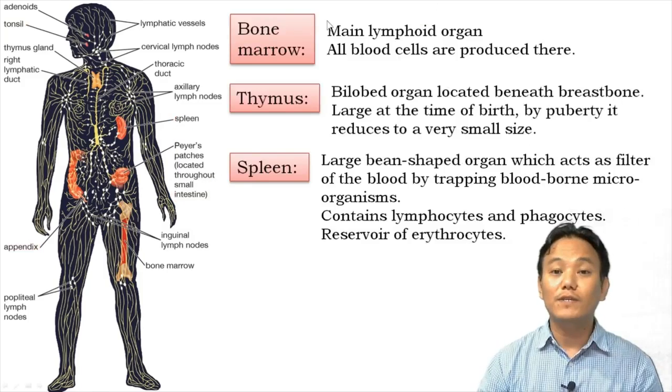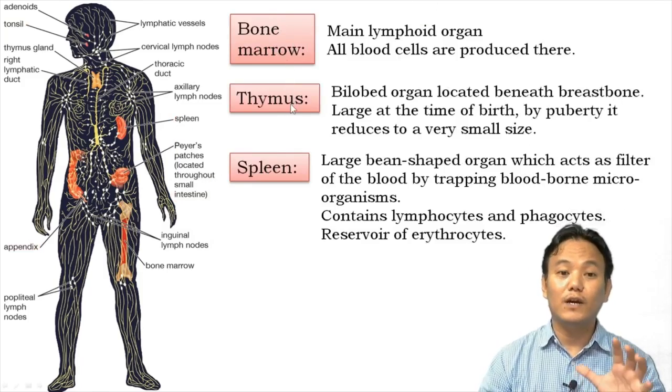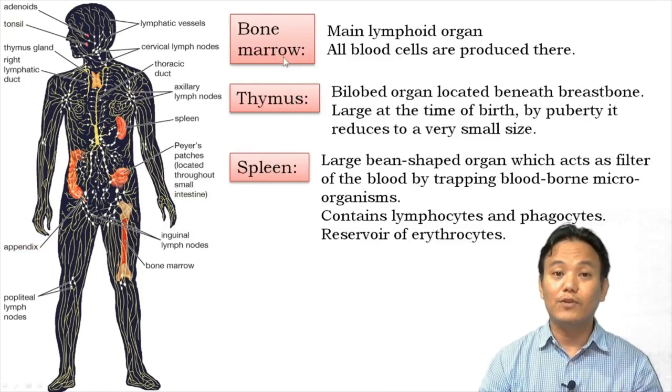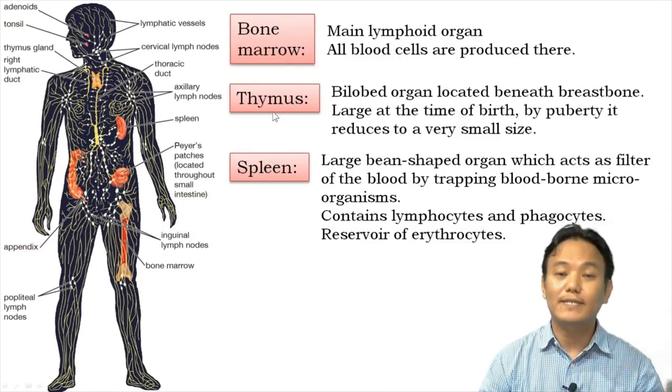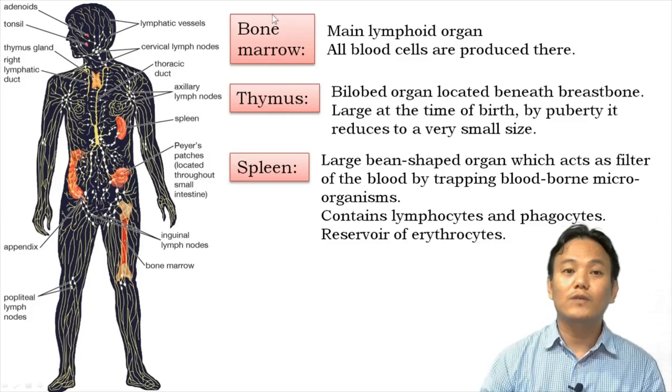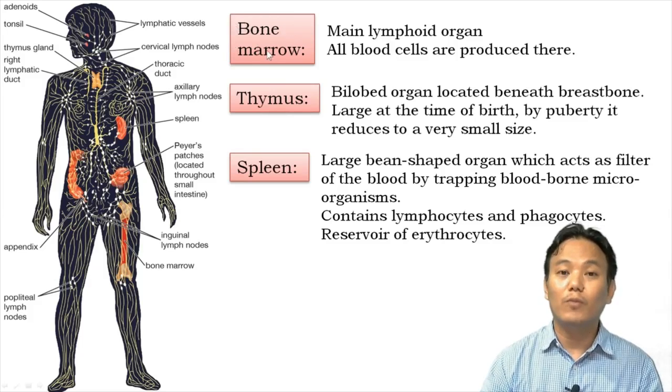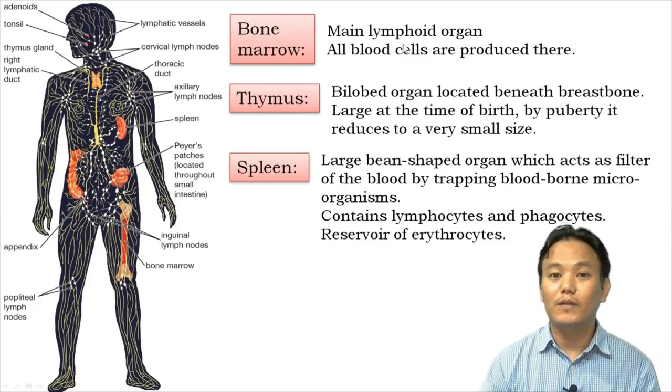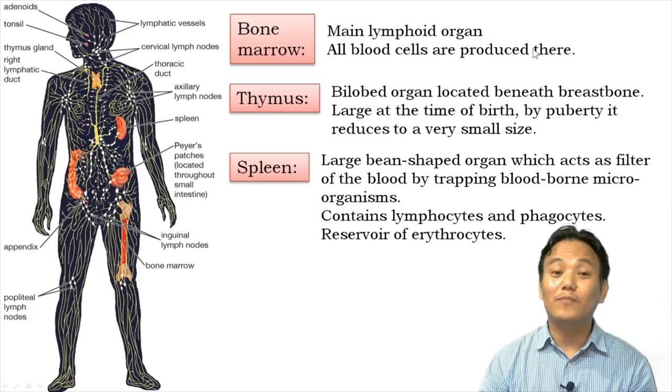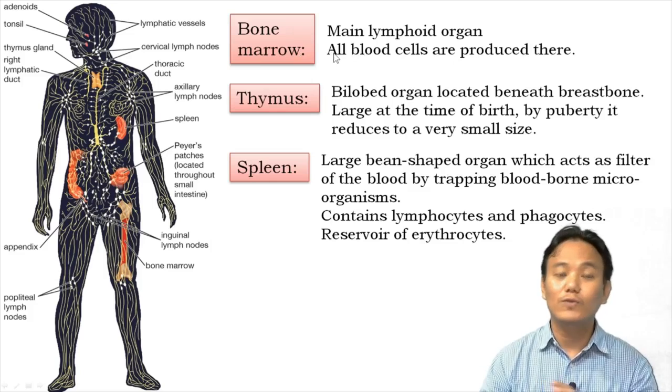Now we have this information regarding specific lymphoid organs which are given in your textbook and which are important from examination point of view. So the first one is about bone marrow. So bone marrow is over here. The bone marrow is said to be the main lymphoid organ. Okay, all the blood cells are produced inside the bone marrow. RBC, WBC, platelets, and all those blood cells are produced within the bone marrow.